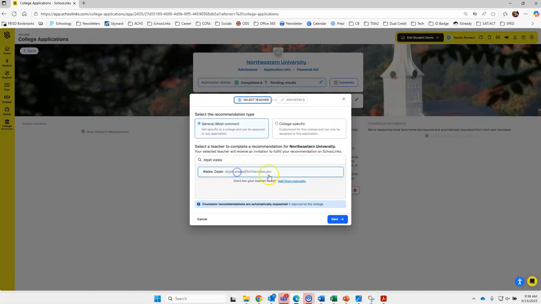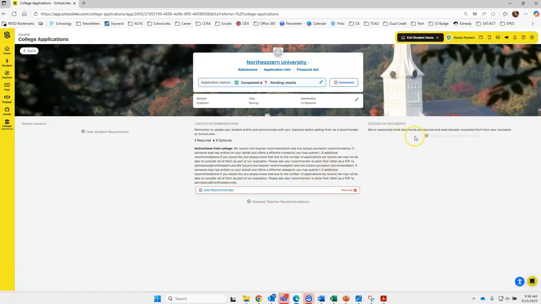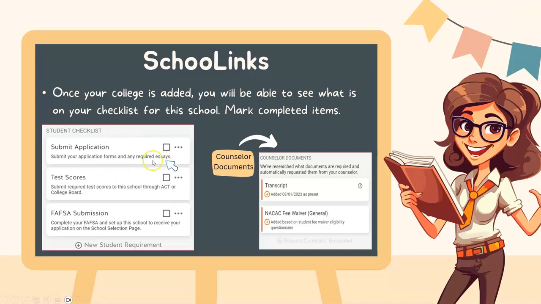Then you would add your teachers, because I'm not your teacher and I only know you guys to a certain extent. Make sure to add your teachers here, click next, and then this is where you will see your counselor document. So let me go back to that. On the left here, for example, this one had, don't forget to check off that you submitted your app, your test scores, and your FAFSA or TASFA, depending on your status. And then on the right, it would have automatically populated those documents that needed to be sent.